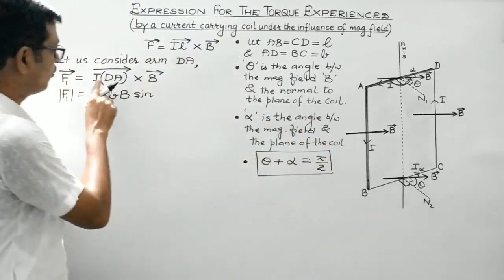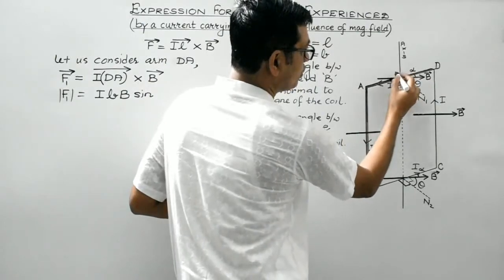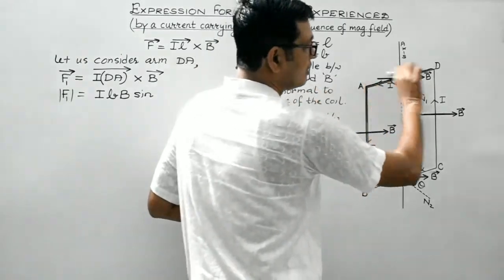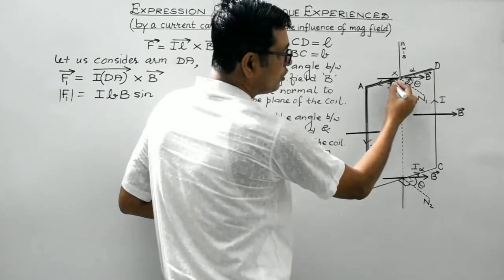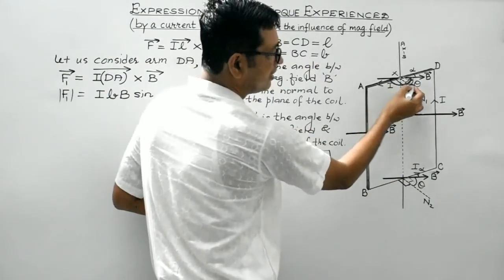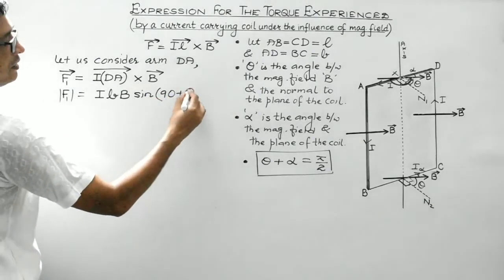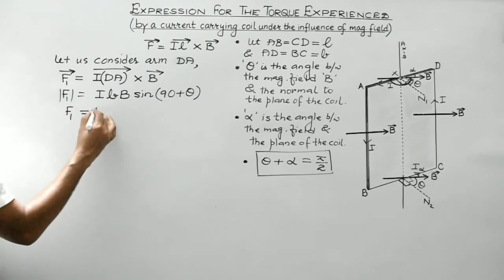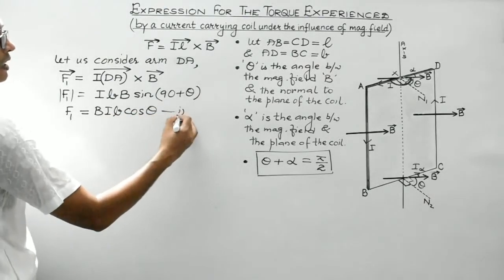So, in case we need to find out the angle between I dA and B vector, this is I dA vector at this point. Suppose this is point X. At point X, I dA vector is along this direction and B vector is along this direction. So, this is the point where both the vectors are originating, isn't it? So, this will be the angle between I dA vector and B vector. And what is this angle? This is 90 degrees and this is theta. So, what will be the angle between these two? It will be 90 plus theta. And we are aware, students, sin(90 plus theta) is cos theta. So, the magnitude of F1 is B I dA cos theta, isn't it? Put this as equation number 1.